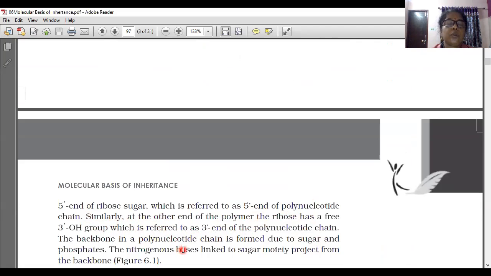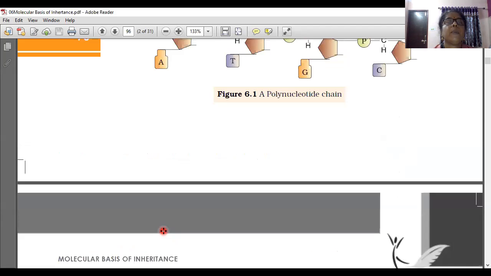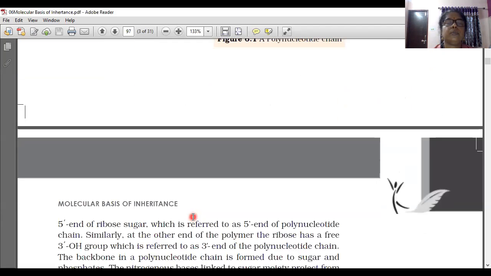The backbone in a polynucleotide chain is formed due to sugar and phosphate only. The ribose sugar and the phosphate make the main structure. We already learned the three components: nitrogenous base, pentose sugar, and phosphate. In that, pentose sugar and phosphate only make the backbone or main frame of the polynucleotide chain, and the nitrogenous bases linked to the sugar moiety project from the backbone. This is the structure there.